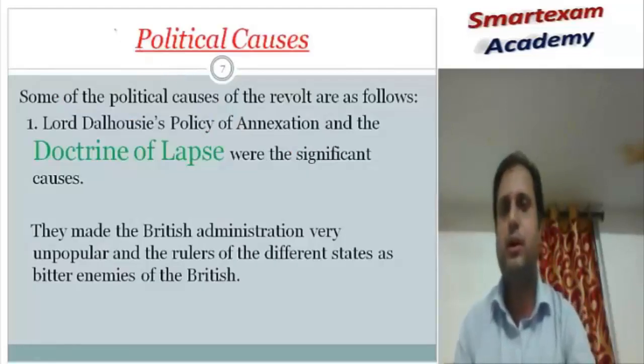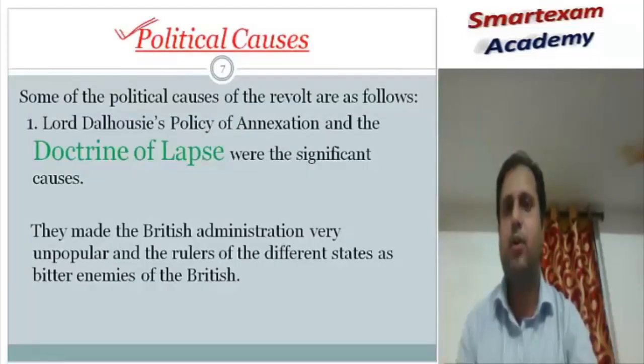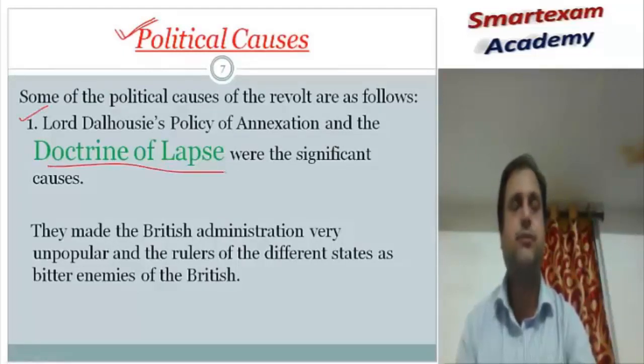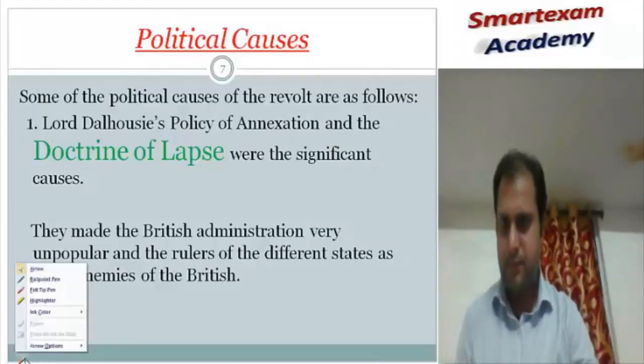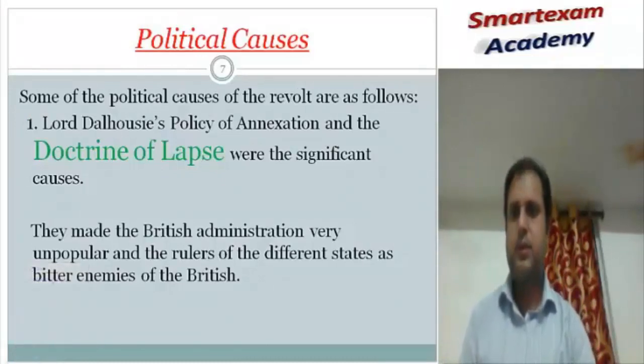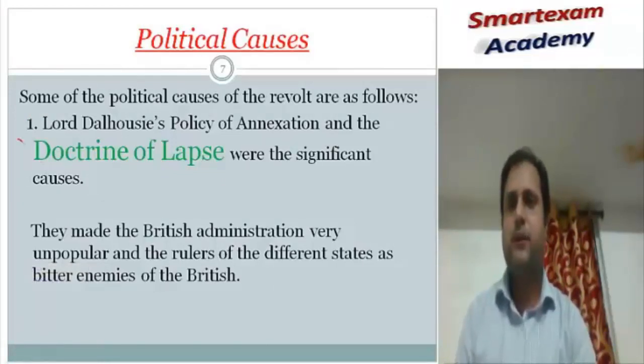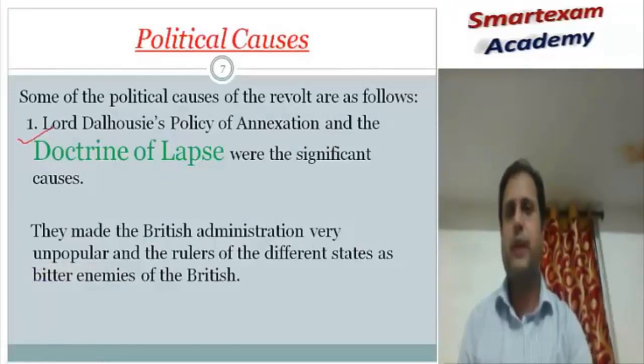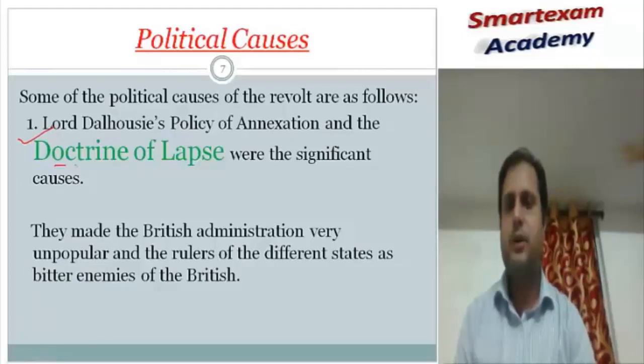Let's move ahead to the political cause. The doctrine of lapse was mainly responsible for the revolt of 1857. What was the meaning of the doctrine of lapse? It was introduced by Lord Dalhousie.